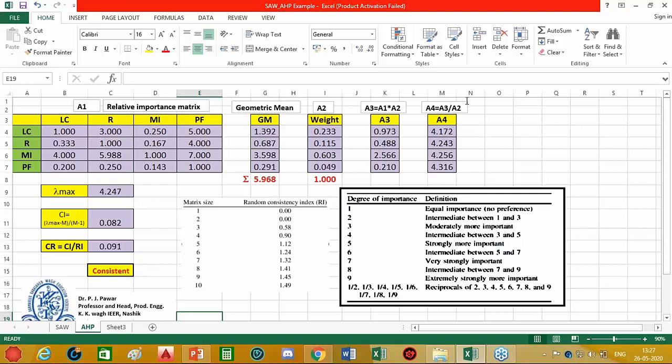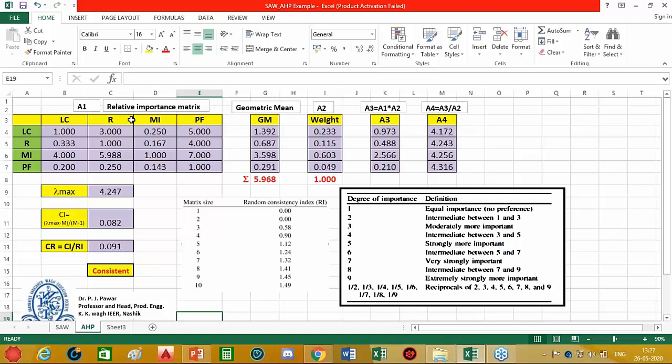And as already discussed in the first session, this method works on the concept of pairwise comparison of attributes. Here every attribute is compared with every other attribute. This is known as pairwise comparison. For example, here we have 4 attributes: load carrying capacity, repeatability error, man-machine interface, and programming flexibility. So every attribute will be compared with every other attribute, and that's why this is known as pairwise comparison.